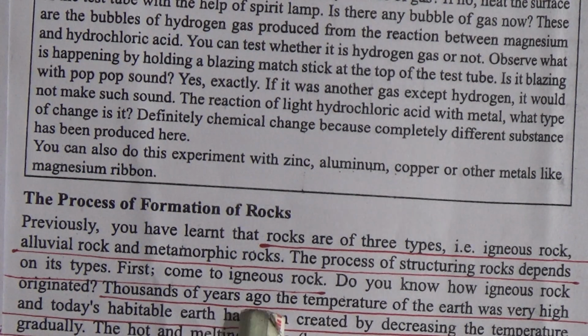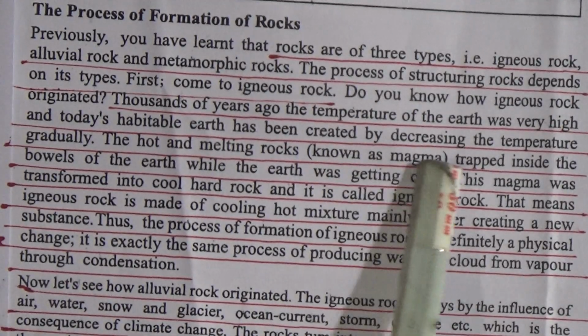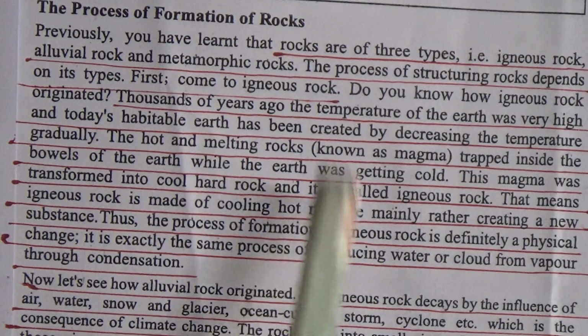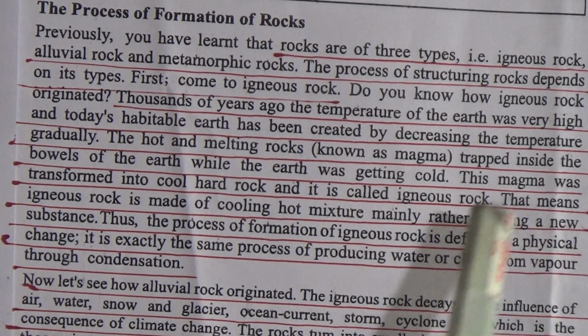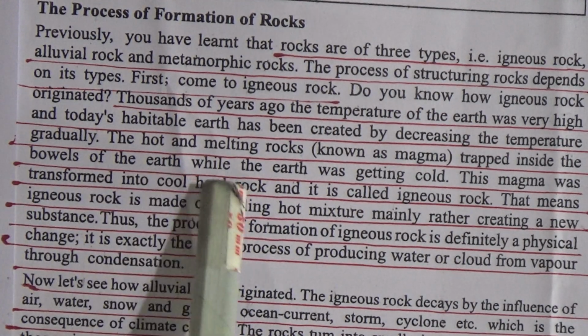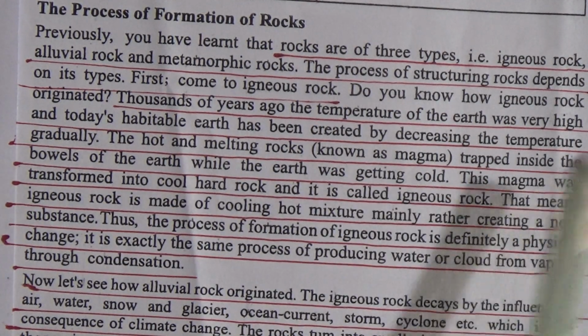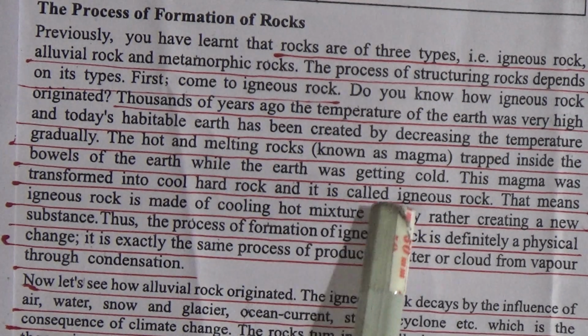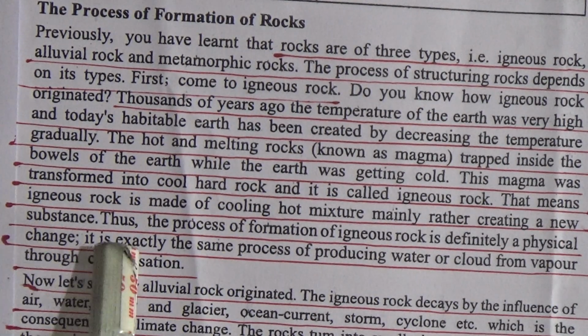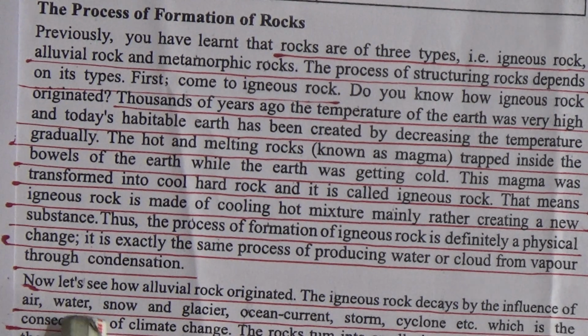Thousands of years ago, the temperature of the earth was very high, and today's habitable earth has been created by the gradual decrease in temperature. The hot, melted rock, known as magma, was trapped inside the walls of the earth while the earth was getting cold, and this magma was transformed into cool hard rock, and it is called igneous rock. And now we will discuss how alluvial rock originates.